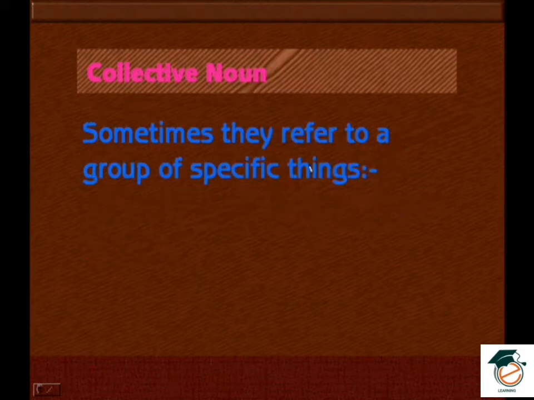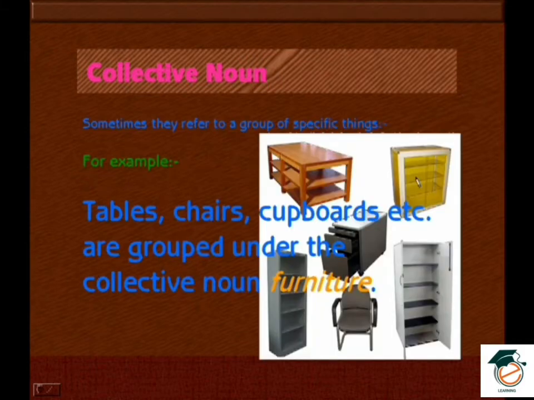Sometimes they refer to a group of specific things. For example, tables, chairs, cupboards, etc. are grouped under the collective noun furniture. So when I say furniture, this all belongs.